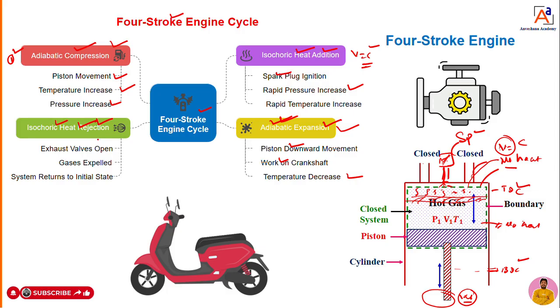In this process, what is actually happening? Exhaust valves are getting opened. Then gases will try to expel from the cylinder to the surrounding. After removing all hot gases from the cylinder, what happens? The system is going to return to its initial state. This is the fourth operation that Nicholas Otto observed during the experimentation in the 4-stroke petrol engine. This is how it works actually. What are the 4 processes?